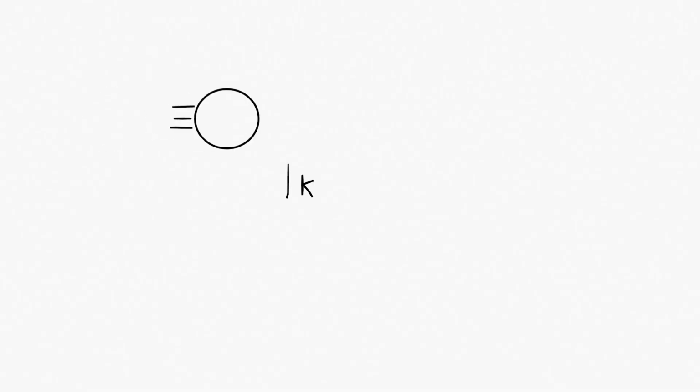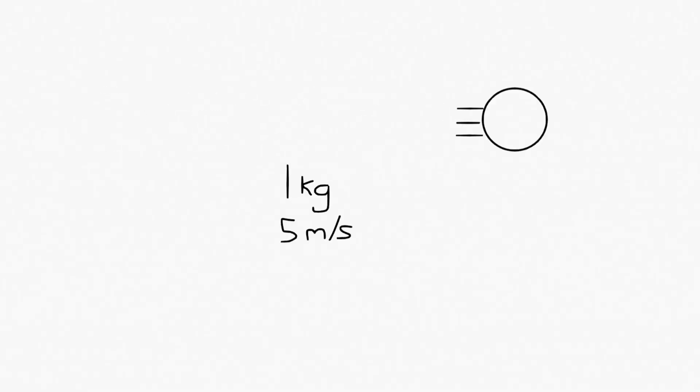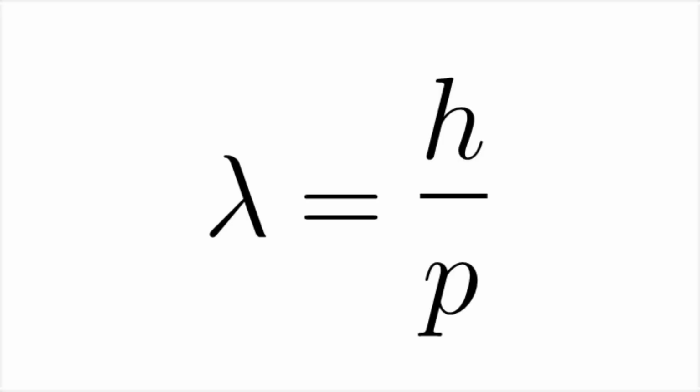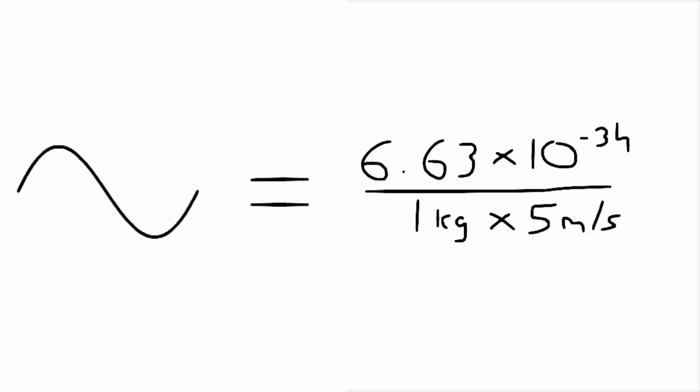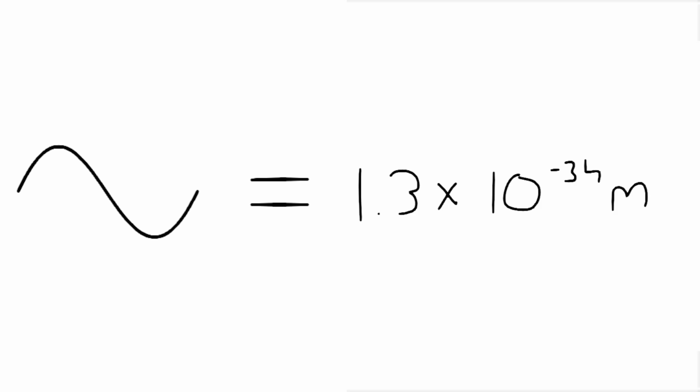Let's look at this 1 kilogram ball moving at 5 meters per second and this formula, which says that the de Broglie wavelength of a matter wave is Planck's constant divided by its momentum. Plugging in the values, we get that the ball has a wavelength of 1.3 times 10 to the power minus 34 meters. That's really tiny. And that's the point. On our scales, de Broglie wavelengths are so tiny that we can't even notice the wave nature around us. So then, why does this topic even matter?